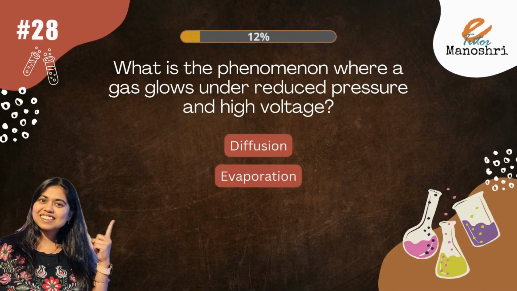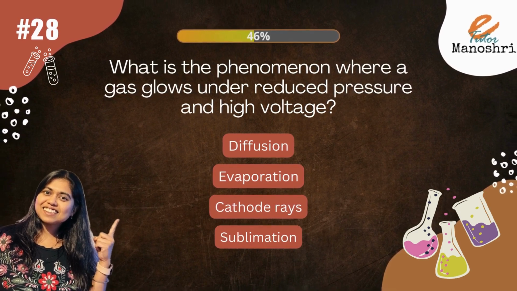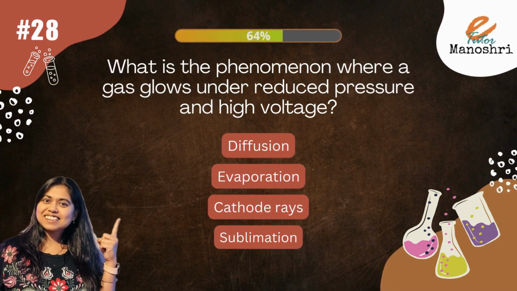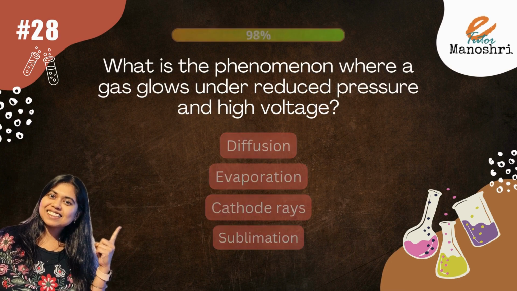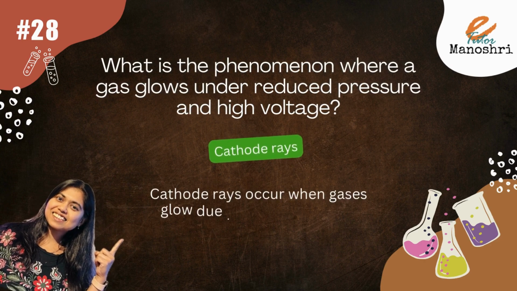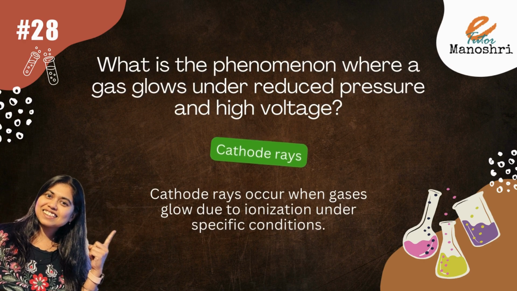What is the phenomenon where a gas glows under reduced pressure and high voltage? The options are diffusion, evaporation, cathode rays, sublimation. The answer is cathode rays. Cathode rays occur when gases glow due to ionization under specific conditions.